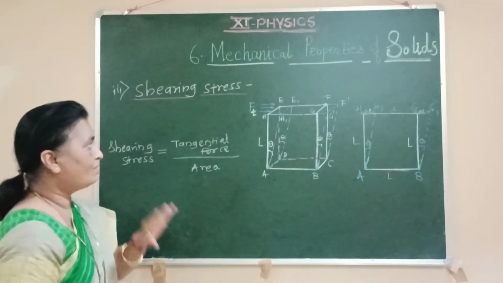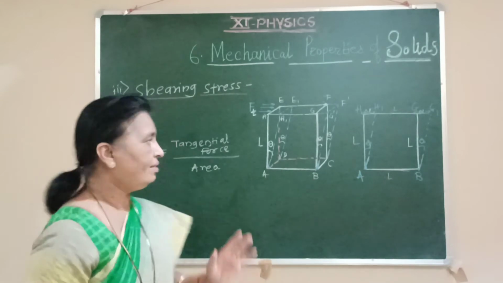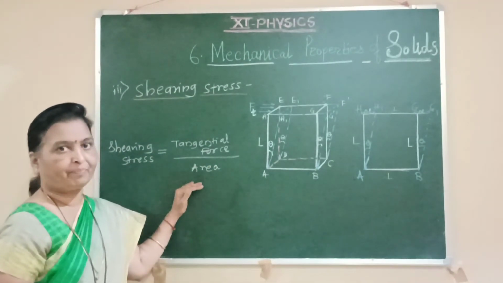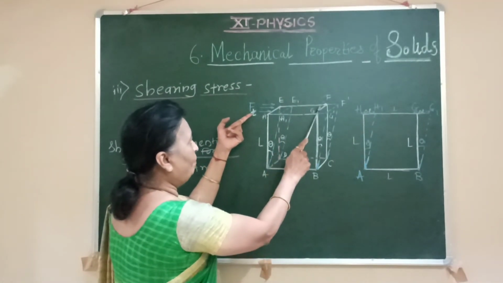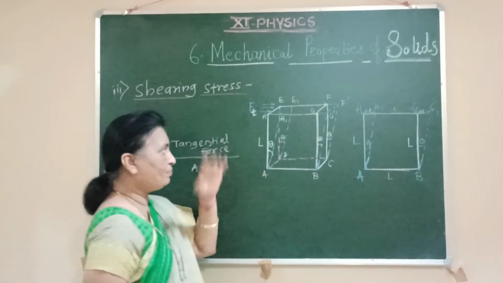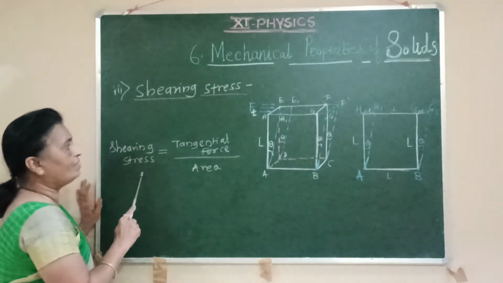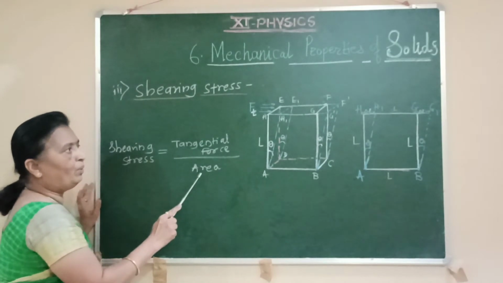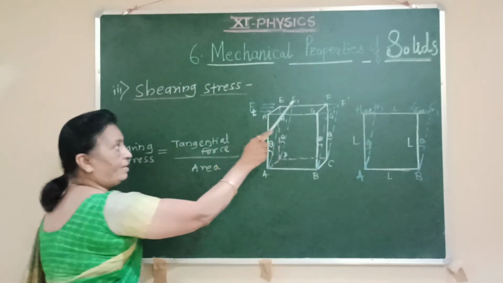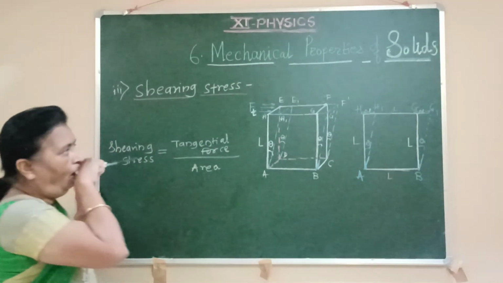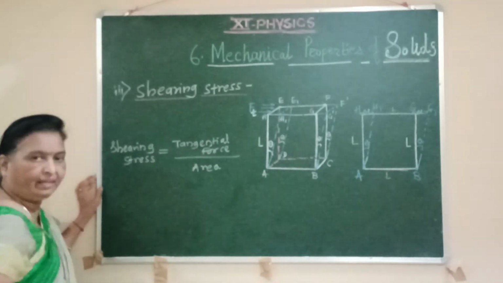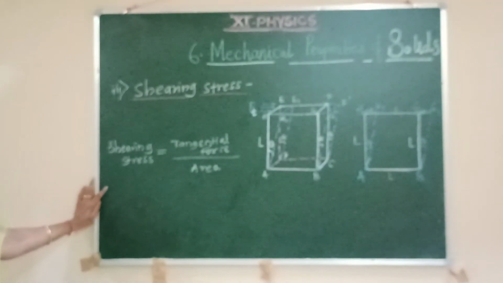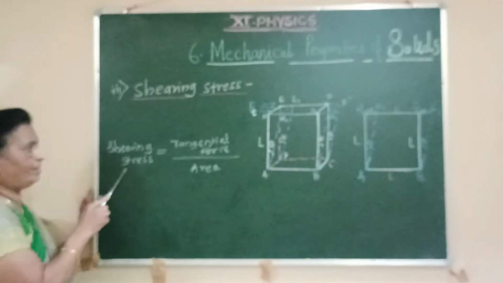And as we know, stress is the ratio of applied force upon area. Here we are applying tangential force to the upper surface of the cube, and because of that its shape changes. So we say the shearing stress is equal to tangential force upon area of that surface of the cube. Once again, stress remains the ratio of force upon area, so shearing stress has the same unit and dimensions as stress.